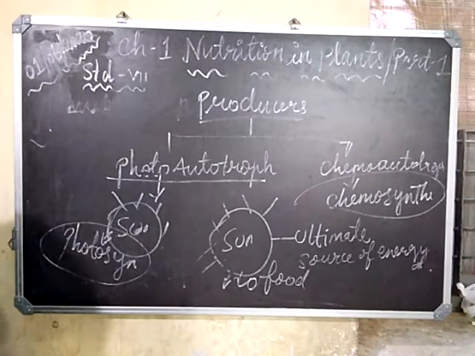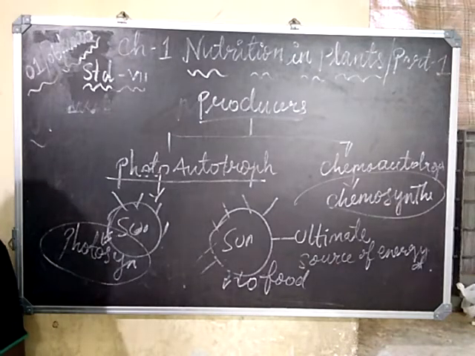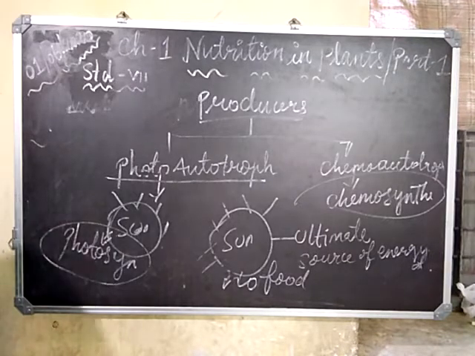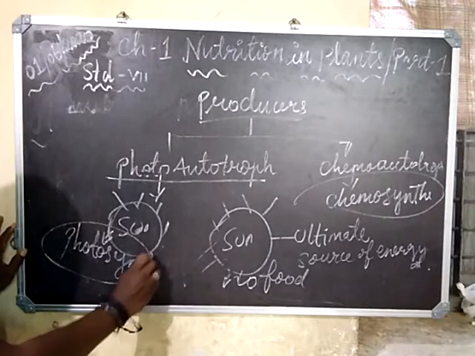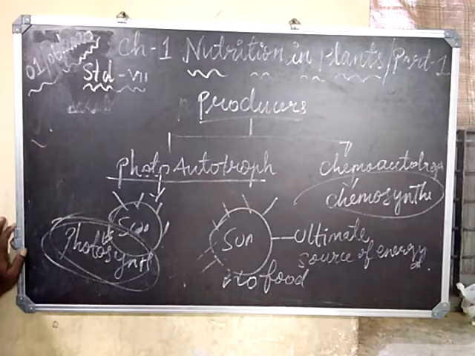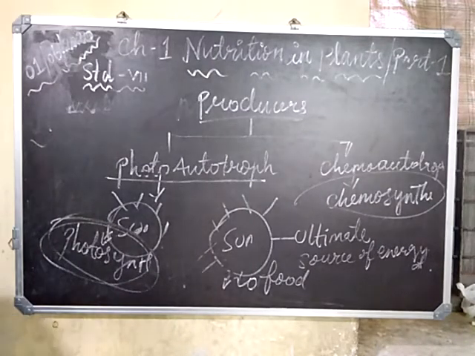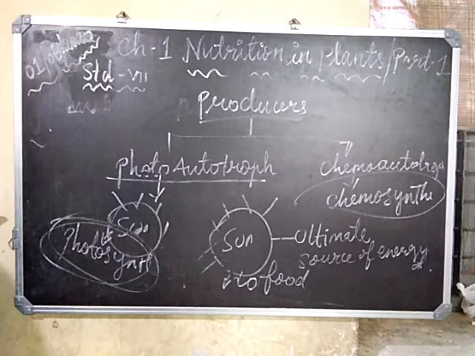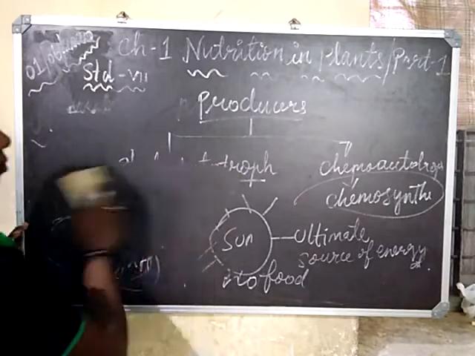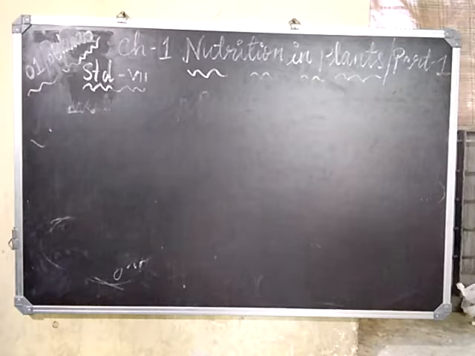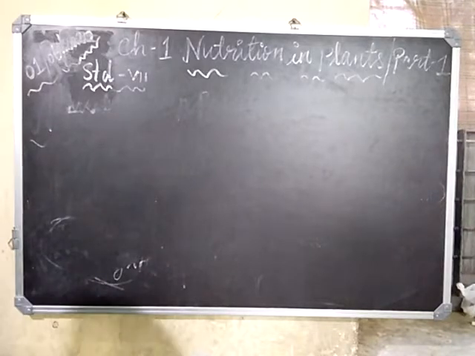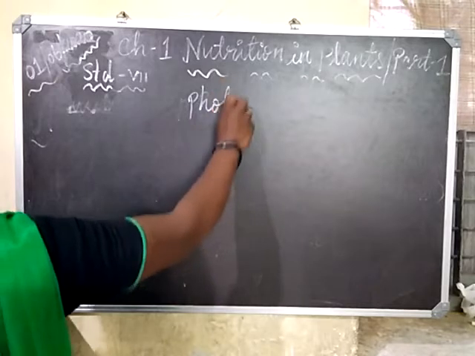Now, all the living organisms, as we said, consume food. First, start with the plants in this section. Plants do a process known as photosynthesis. The process by which plants manufacture their food is known as photosynthesis.